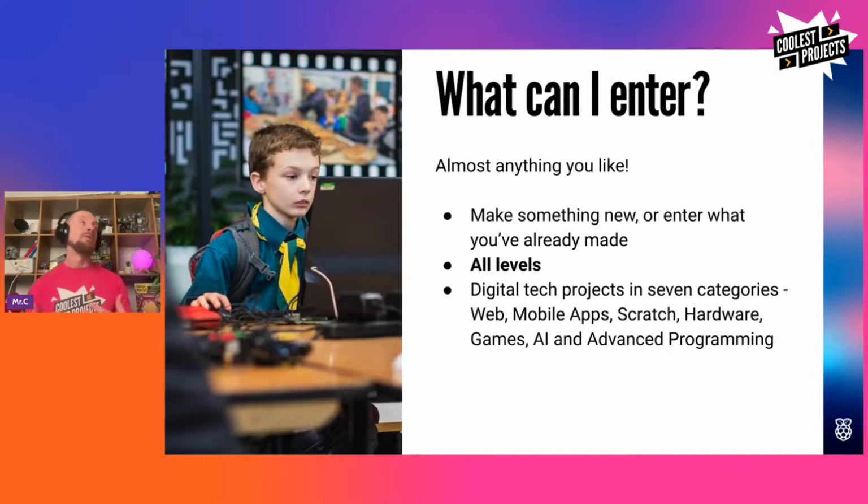What can you enter to us? Well, basically, anything you want. Like, we don't really have lines around what you put in. Like, you can make something new, something you made specifically for Coolest Projects 2025. Or maybe there's a project that you made recently in your code club or CoderDojo you thought was really awesome and you want to submit that as well. Or maybe something you made a few years ago and you thought, oh, I could dust that off, polish it up, finish it, and submit that for Coolest Projects. All of those are really great options.